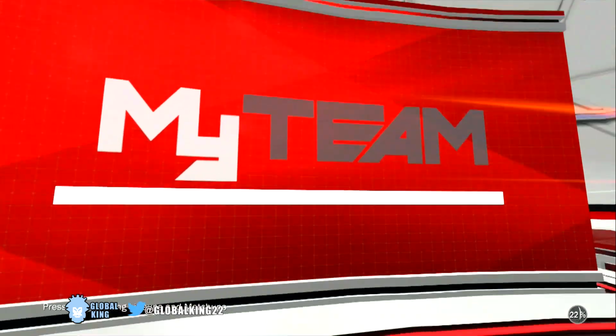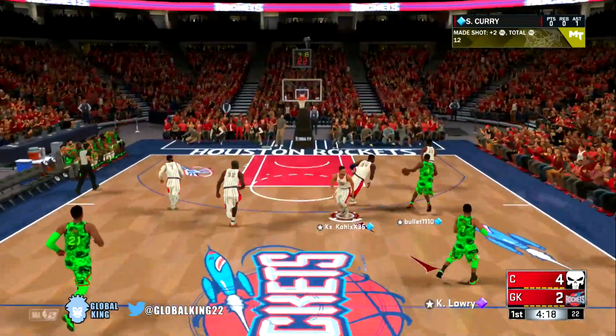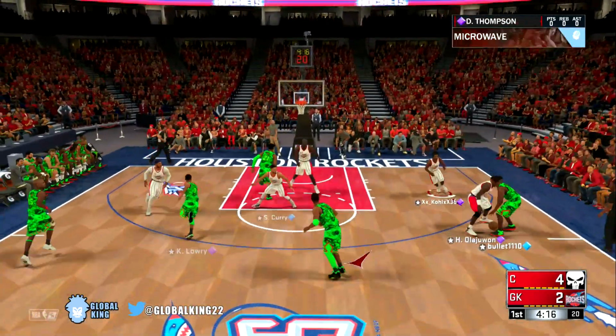Alright, so looks like 2K found us an opponent. Let's see who we're going up against. Does this dude have a crazy OP squad? And he really does. Tracy McGrady, Vince Carter, and Chris Webber. This is going to be a very tough game. Currently down by 2. The main people we have to stop are Tracy McGrady and Vince Carter, but I don't know if we're going to be able to do it.